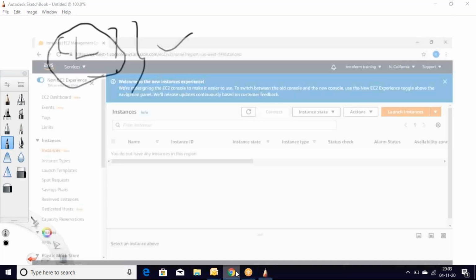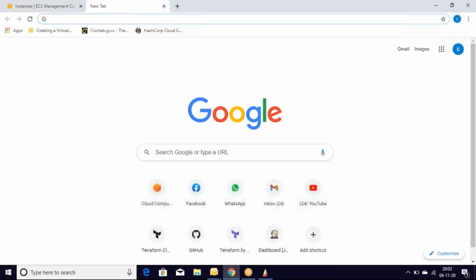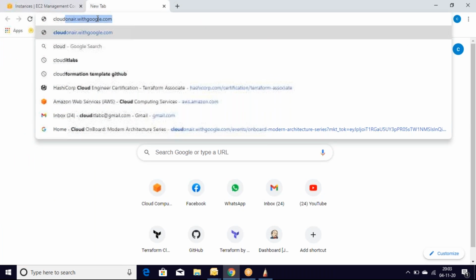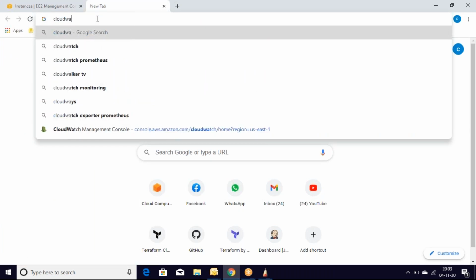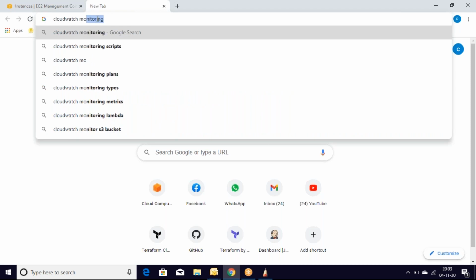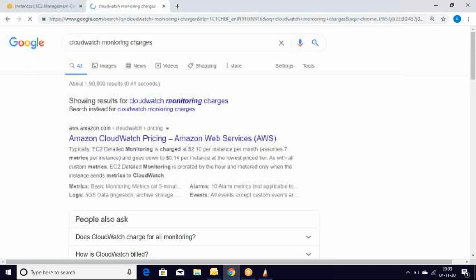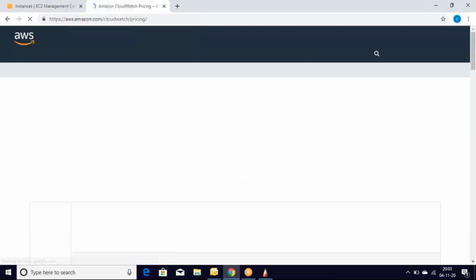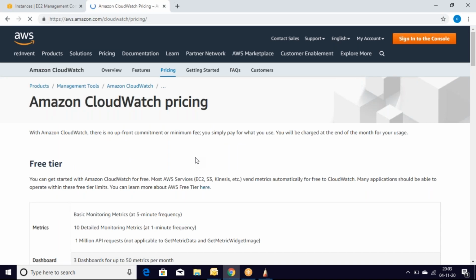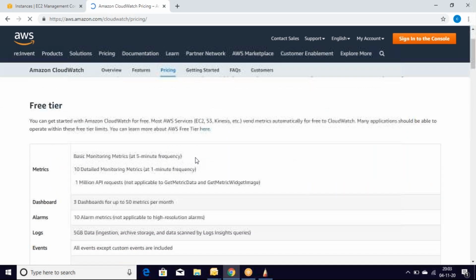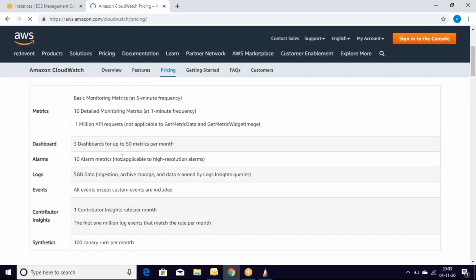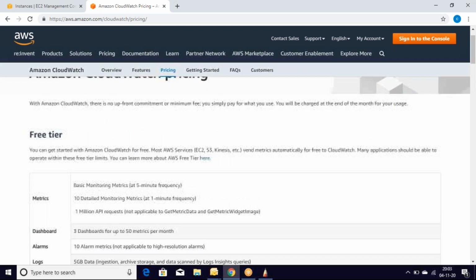If I search on Google for CloudWatch monitoring charges and look into this table, I can see some charges for CloudWatch.